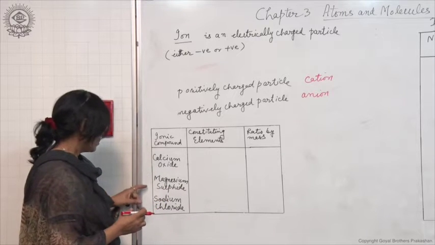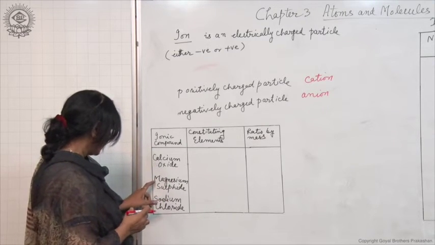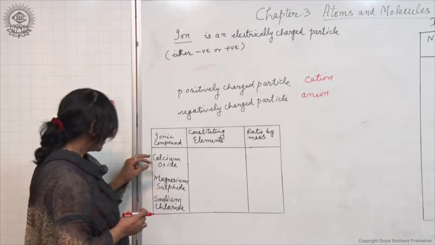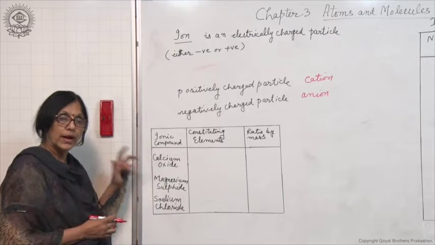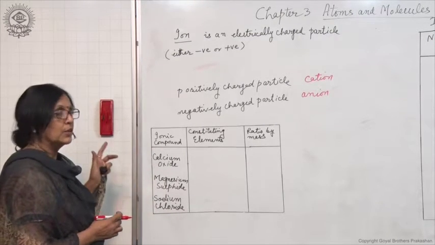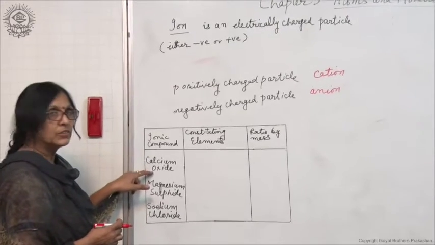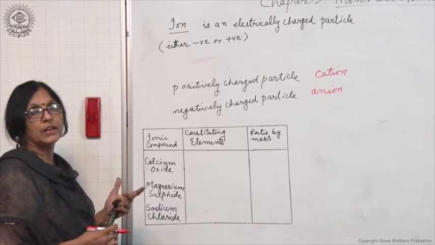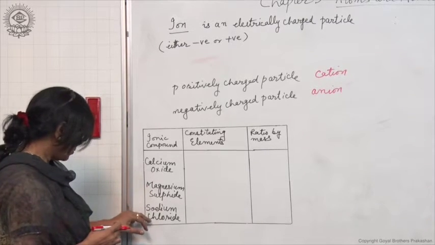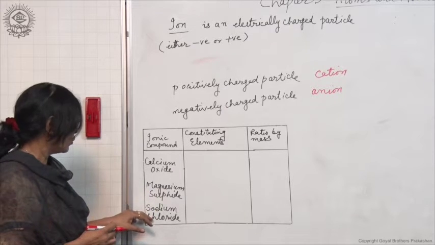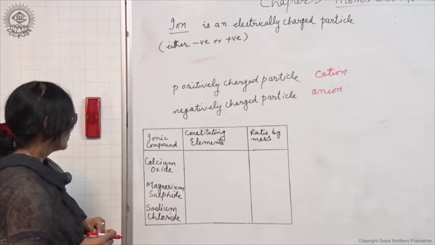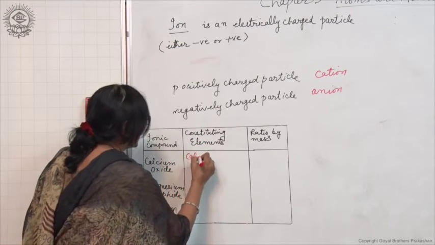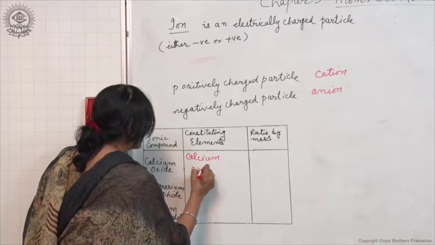Now let us see some of the ionic compounds: calcium oxide, magnesium sulfide, sodium chloride. Now you can very well see each is made up of a metal and a non-metal. So identify which one is a metal, which one is a non-metal. Calcium is a metal, oxygen is a non-metal. In magnesium sulfide, magnesium is a metal and sulfur is a non-metal. In sodium chloride, sodium is a metal and chlorine is a non-metal. Now what are the constituting elements in calcium oxide? Calcium and oxygen.